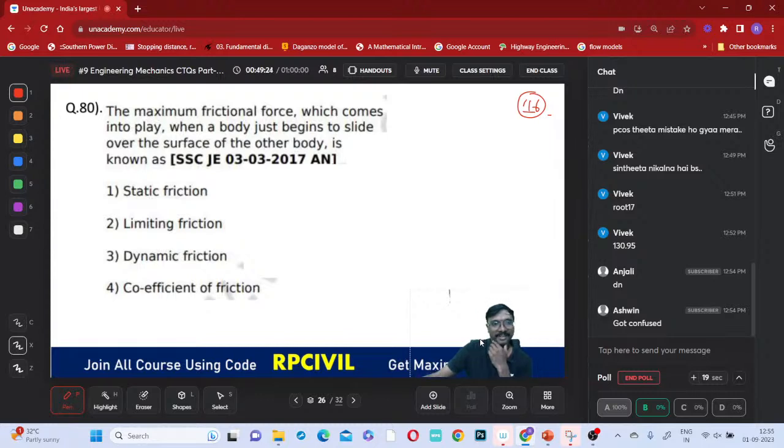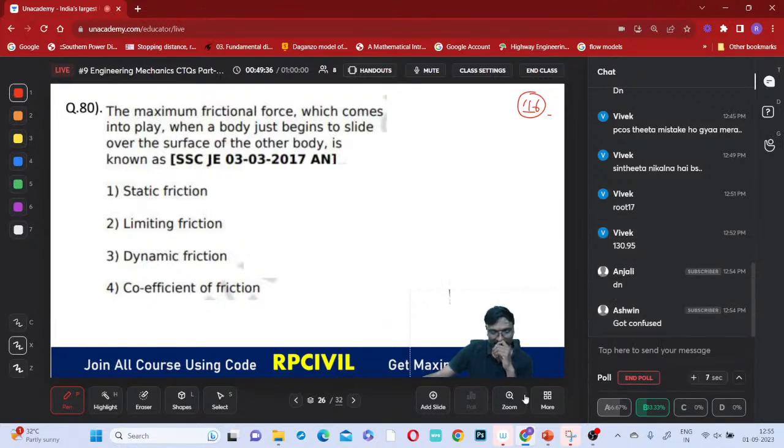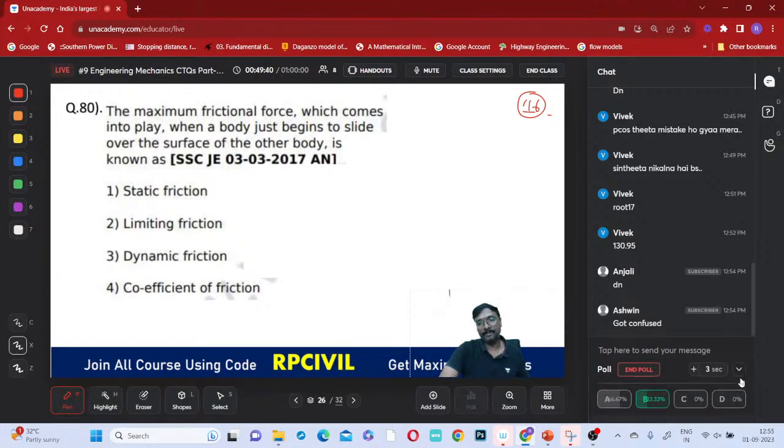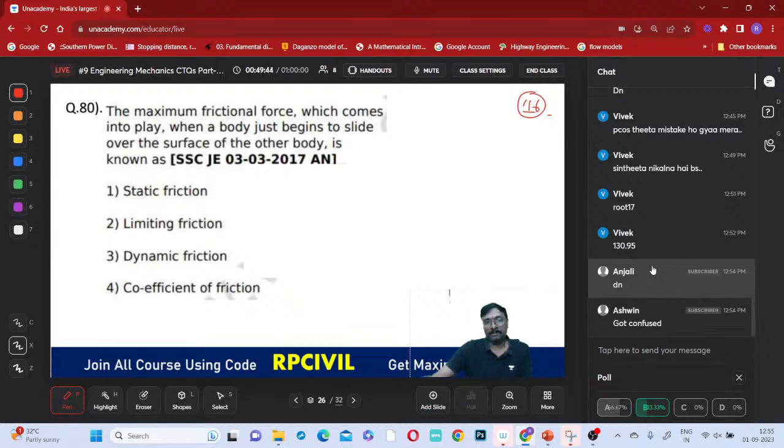Got confused? Okay. Whenever maximum comes, limiting, you have to use that, that's it. Whichever is higher, static, you have to answer. Okay, Ashwin got it? Vivek answered correctly. So this is SSC.